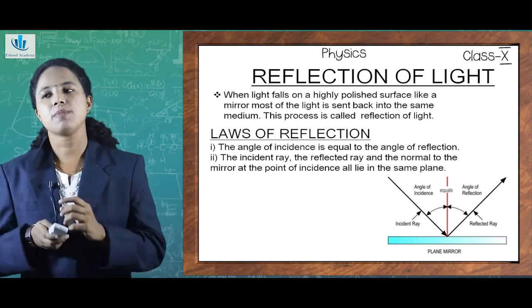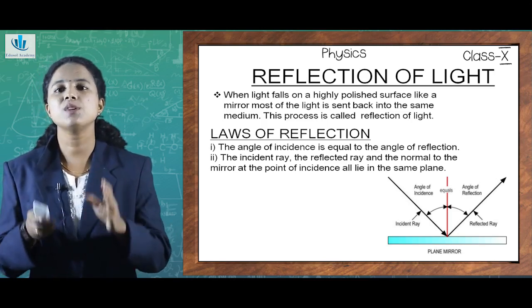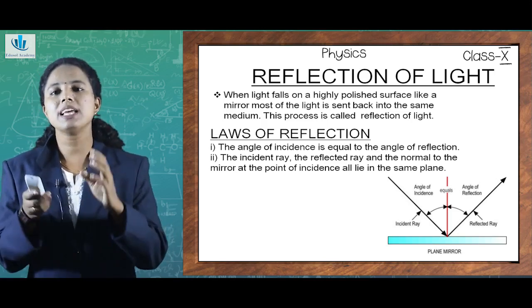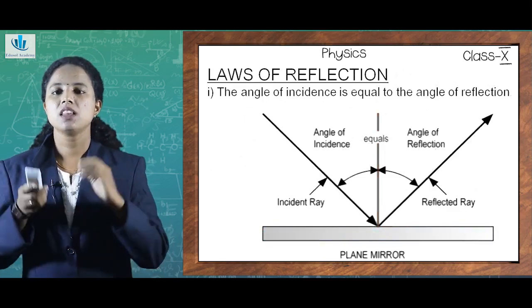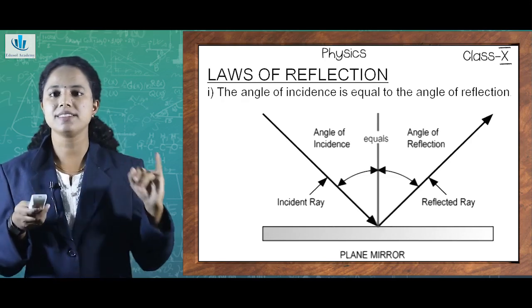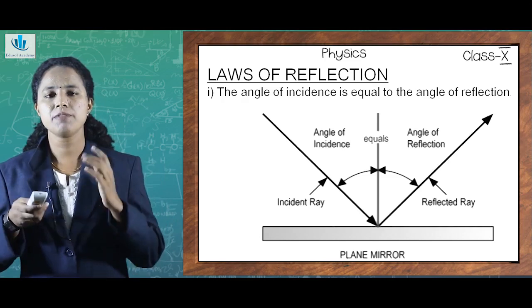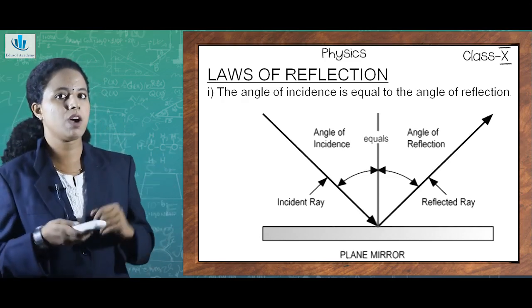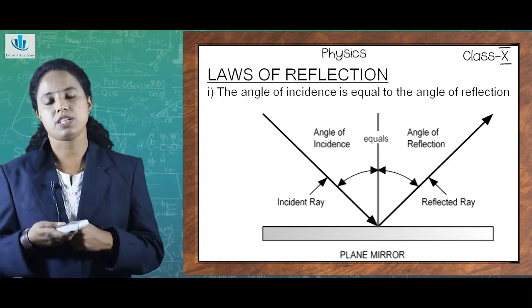But all these phenomena happen according to certain laws. So that is the laws of reflection. So we can infer what the different laws of reflection are. The first basic law of reflection is that the angle of incidence is equal to the angle of reflection. From the figure, you may be able to infer what we mean by an angle of incidence and what we mean by an angle of reflection.